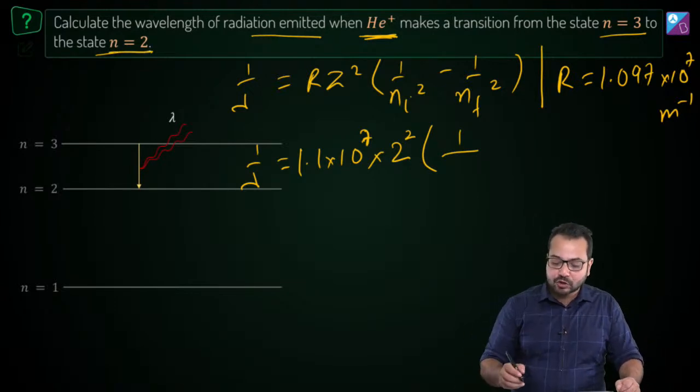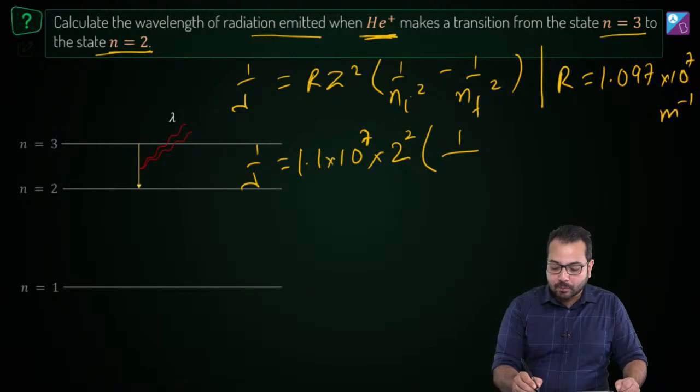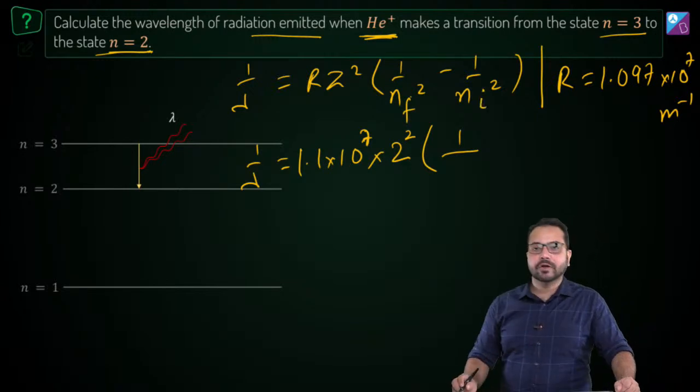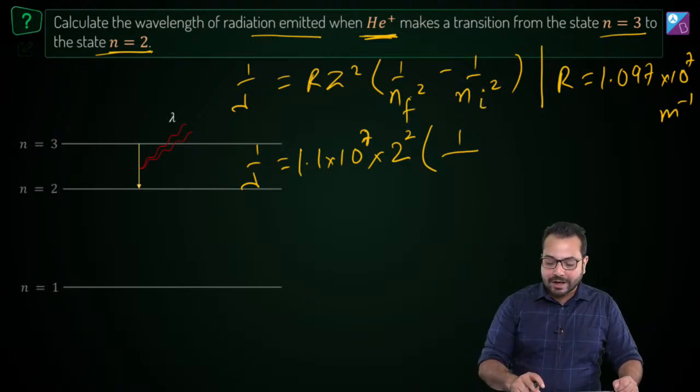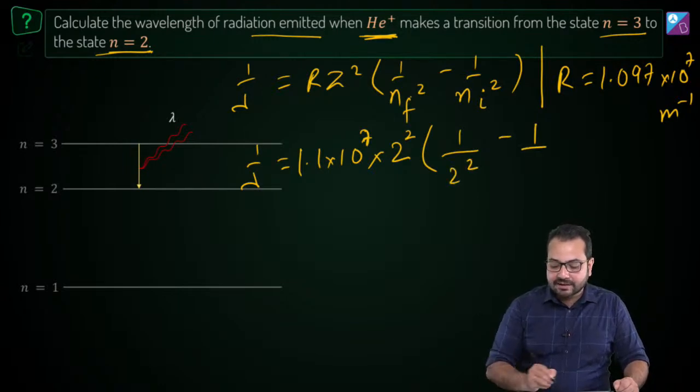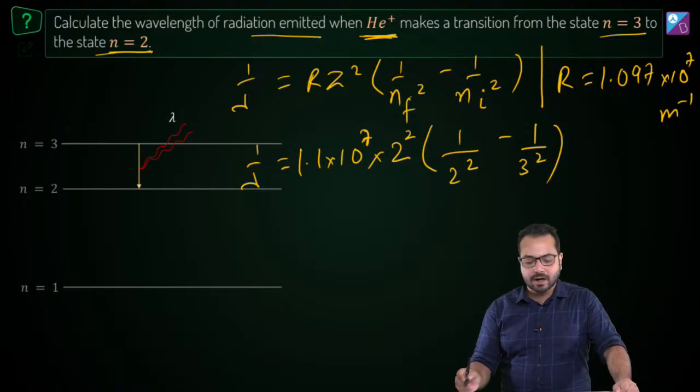Actually it should be the opposite: 1 upon nf square minus 1 upon ni square. So nf square is 2 square and ni square is 3 square.